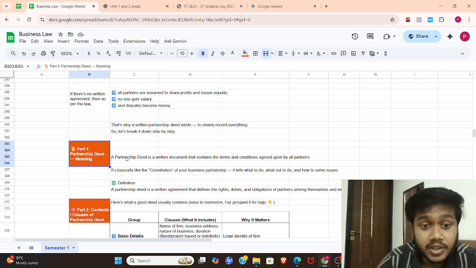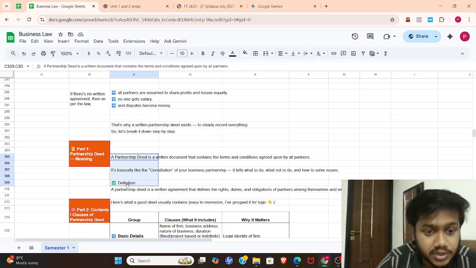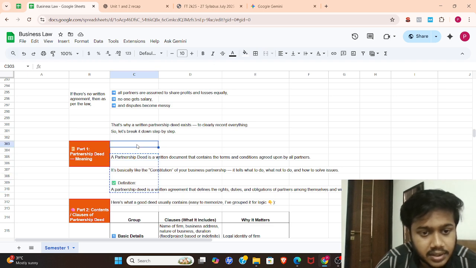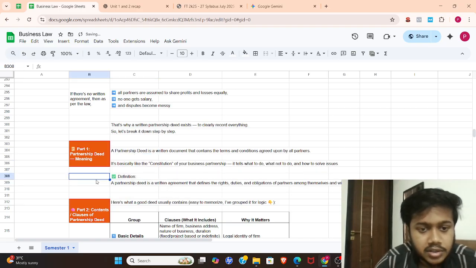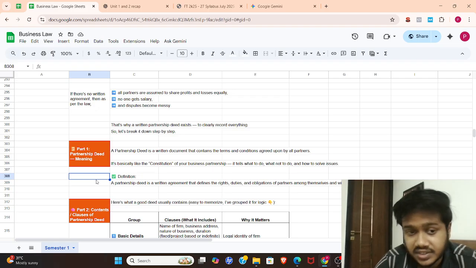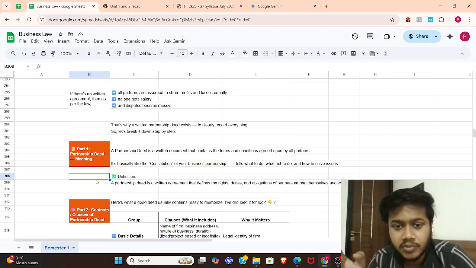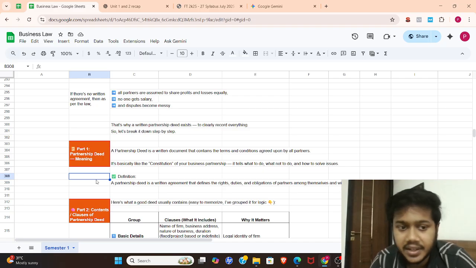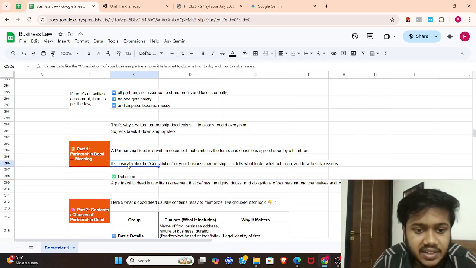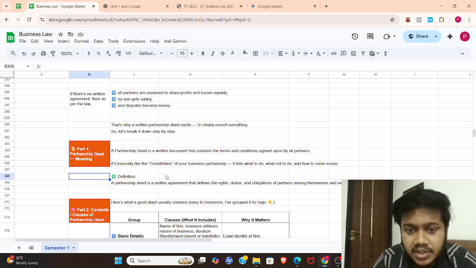First, partnership deed. What is a partnership deed? Let's read it out. Okay, so a partnership deed is a written document that contains the terms and conditions agreed upon by all the partners. Basically, it is just a written document that states the terms and conditions all the partners have agreed to at the very beginning. So it is like the constitution of your business partnership. It tells what to do, what not to do, and how to solve the issues. That is what a partnership deed contains.